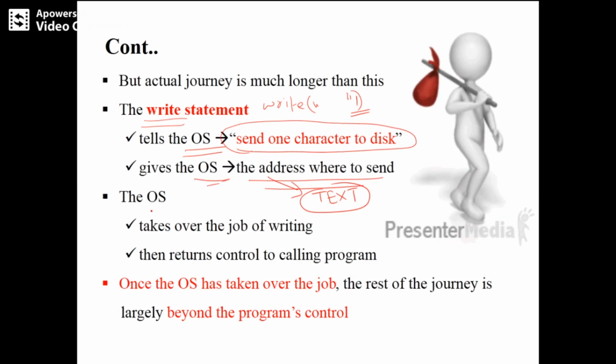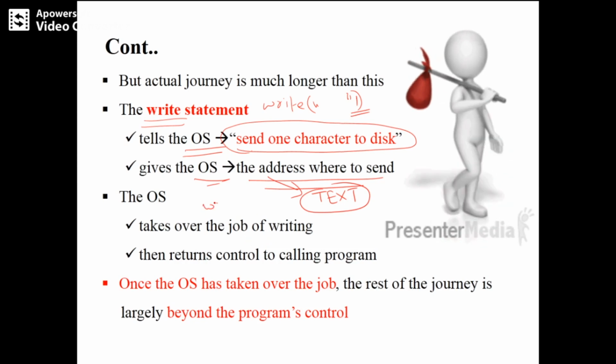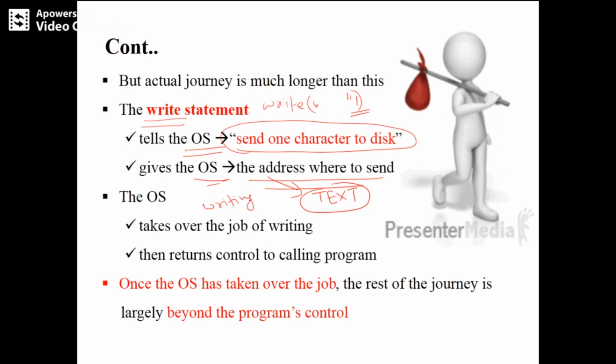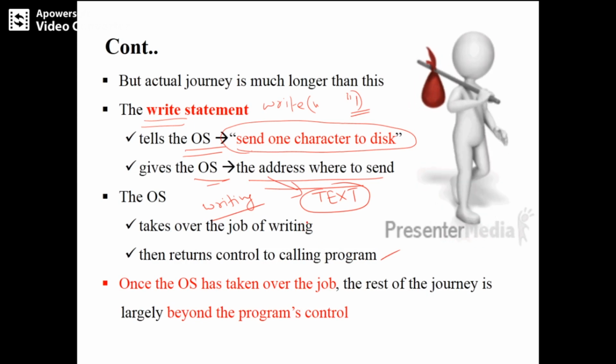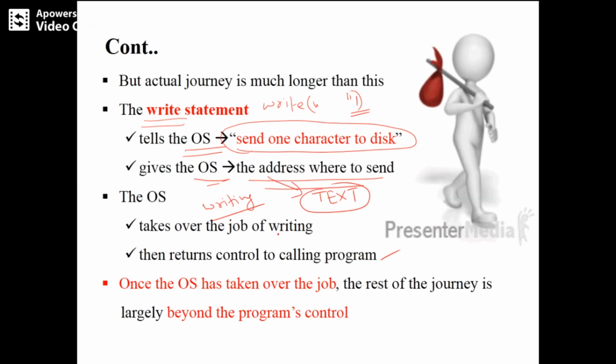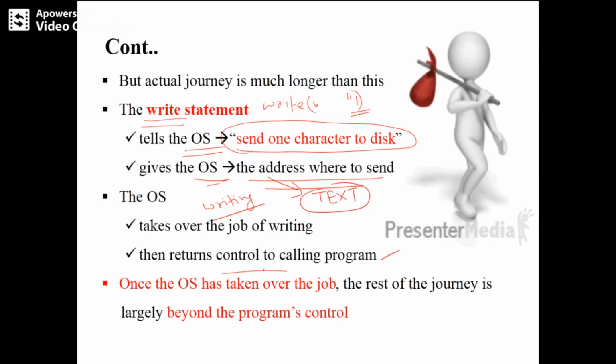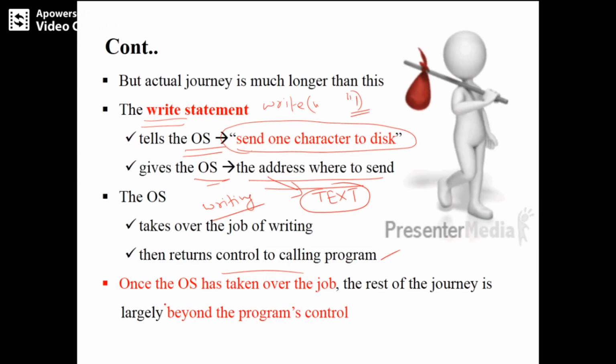Now what will the operating system do? It will take over the job of writing, and then it will return the control to the calling program, saying I will take care of whatever byte you have sent. So it will return the control to the calling program.